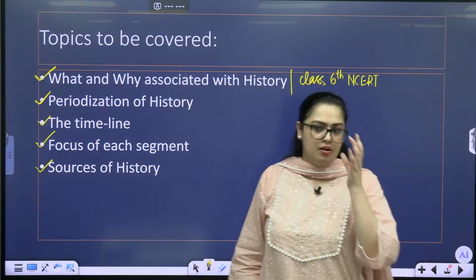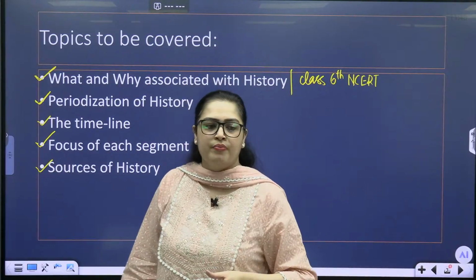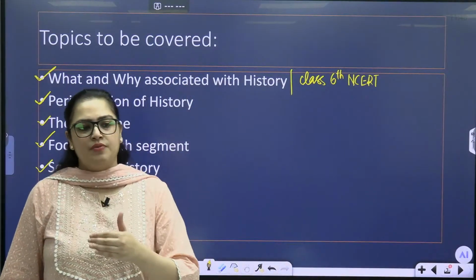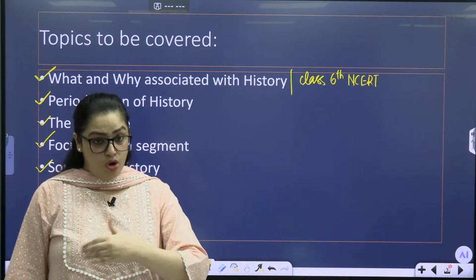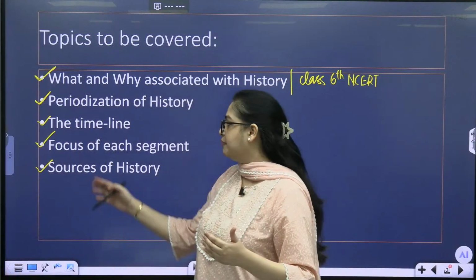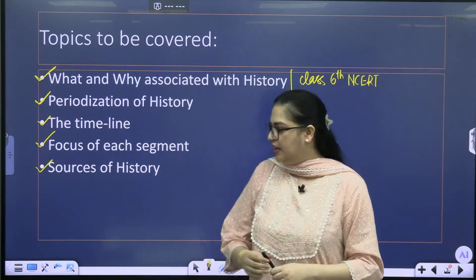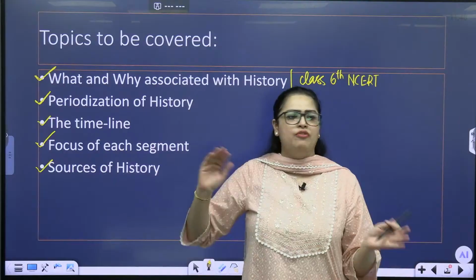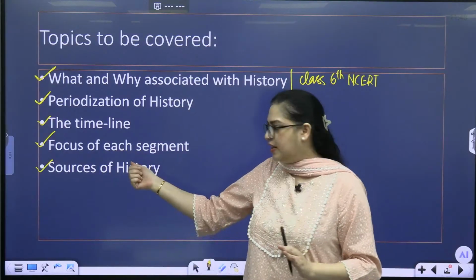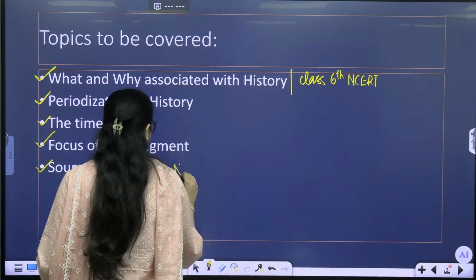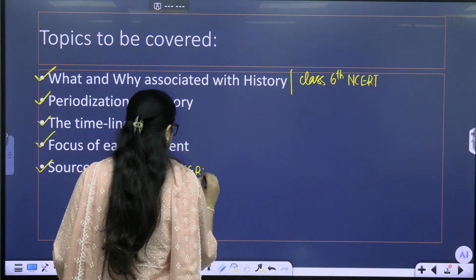Then we will be talking about sources of history. In most of the books that you refer, the first chapter always starts with the sources of history. But there's a lot to understand and read before this particular chapter. You will find this chapter in any of your reference books, and also in NCERT class 6.